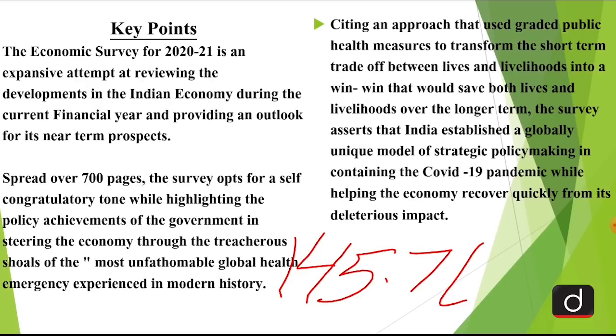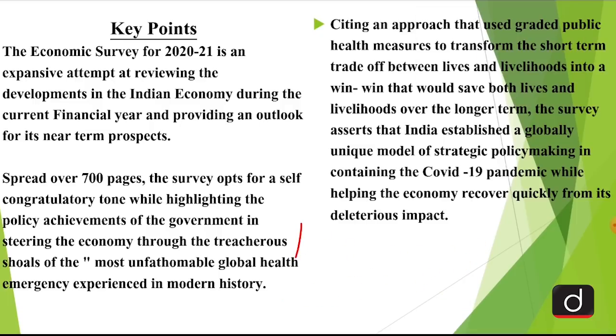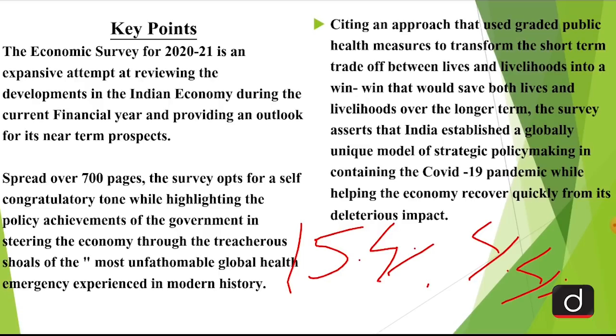However, there is something to be remembered, that while celebrating the 11% growth forecast by the survey for 2021-22, also in nominal terms, the economy is expected to grow by 15.4% during 2021-2022. So like I said, when not adjusted for inflation, the economy will be growing by almost 15.4%, but after adjusting for inflation, which is projected to be around 4.4%, the real growth that will be achieved is somewhere around 11%.